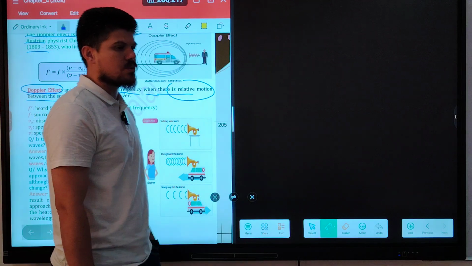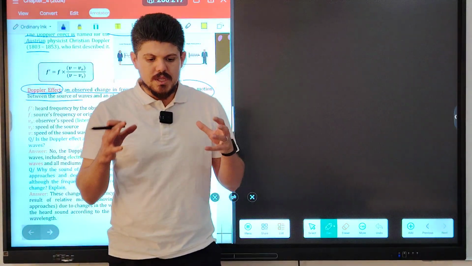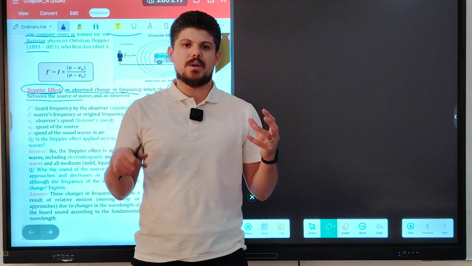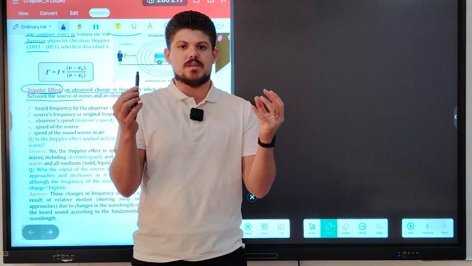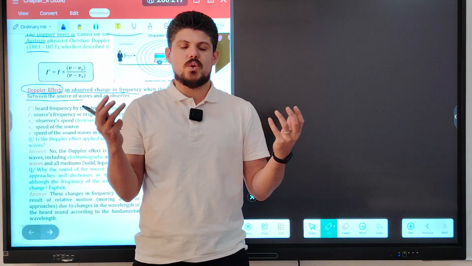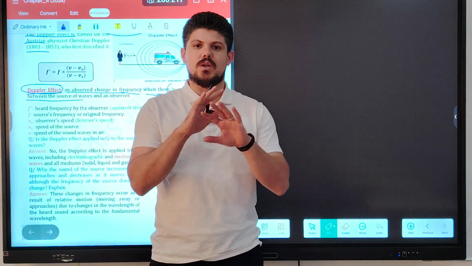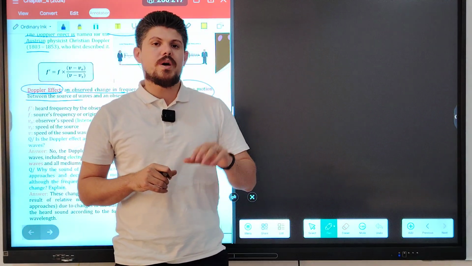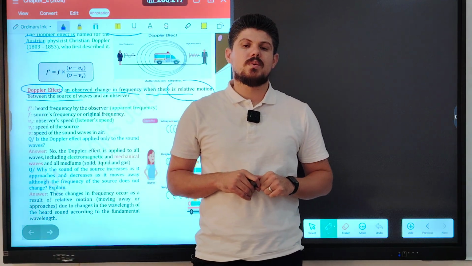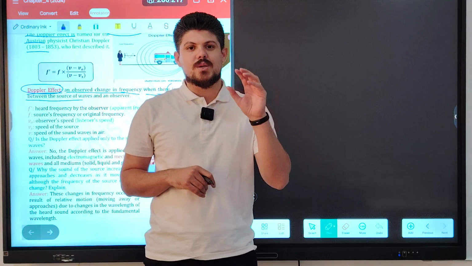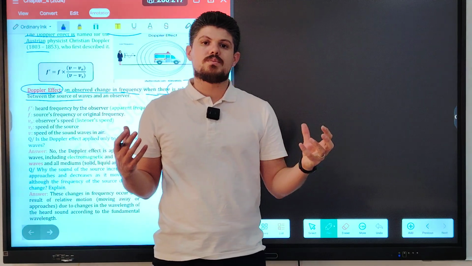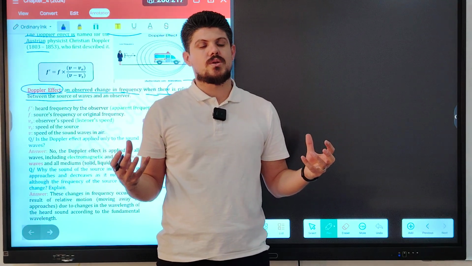What do you mean by relative motion? It means that there must be a different velocity between the two objects. Okay? For example, if two objects are at rest, do we have any relative motion between these two objects? No. Will the Doppler effect occur? No, it will not occur. When will the Doppler effect occur? When there is a relative motion between the observer and the source.